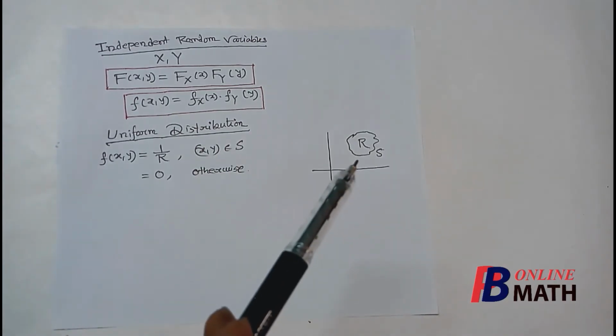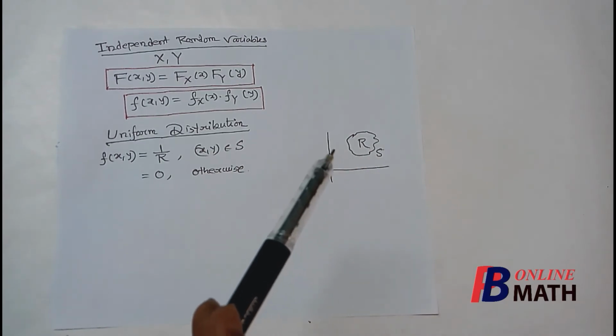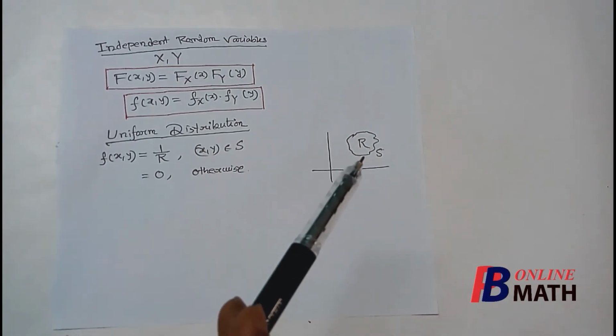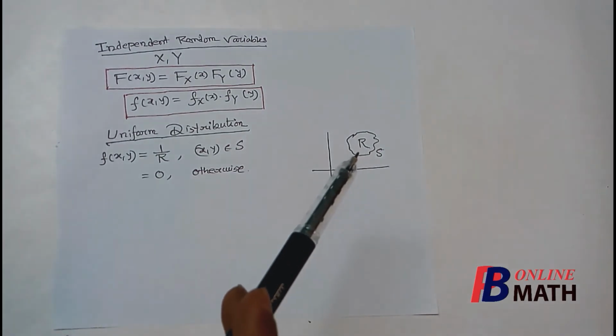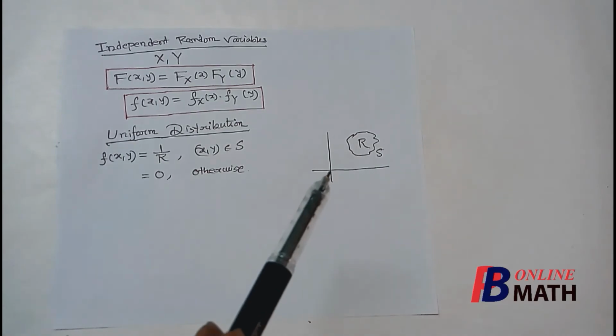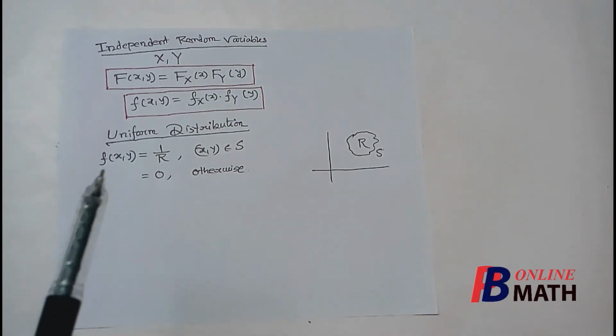If we assume that the total mass is uniformly distributed in this area S, then what is the height of this surface at any point within this surface area S? So this is our question, and this height is denoted by this function f(x,y).